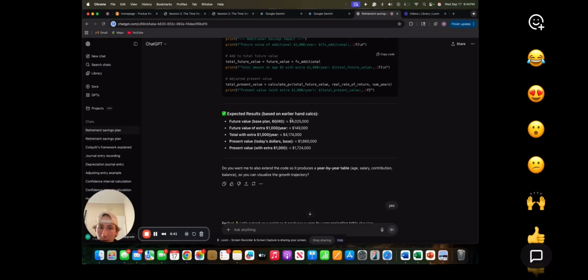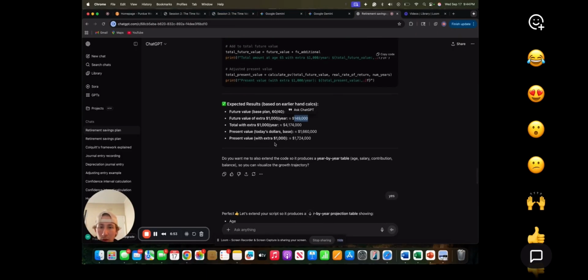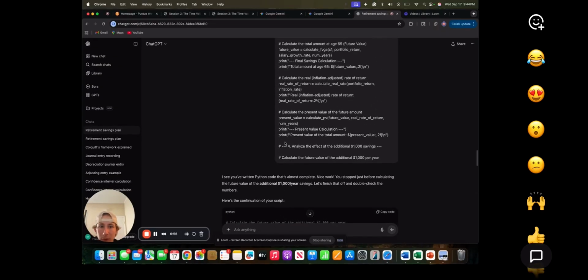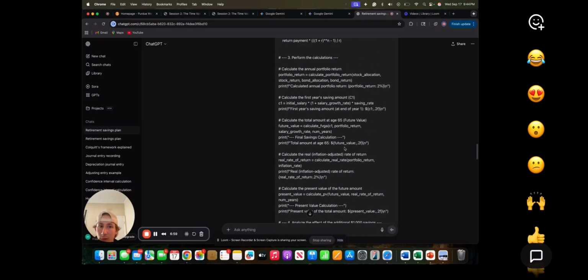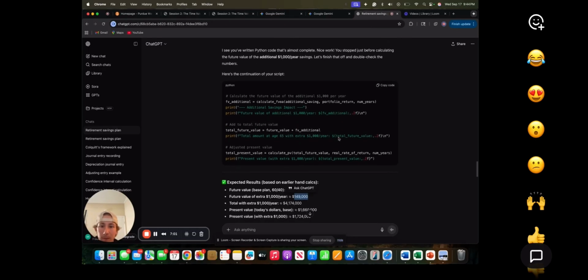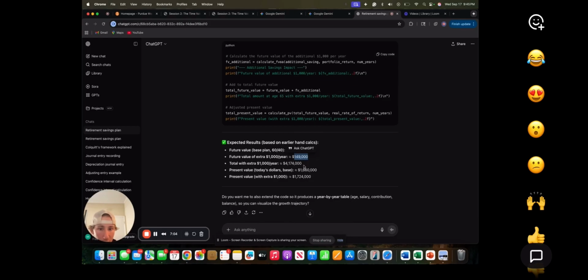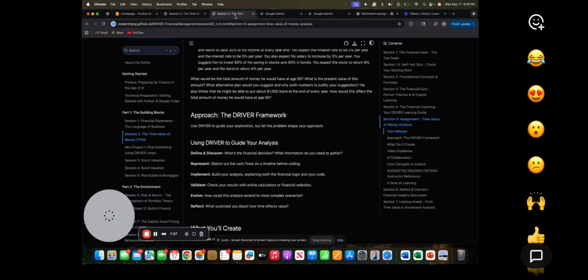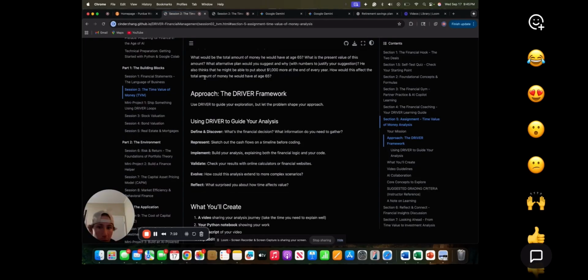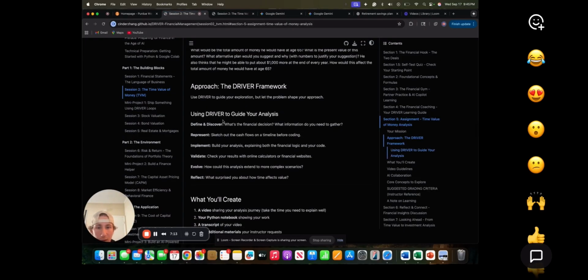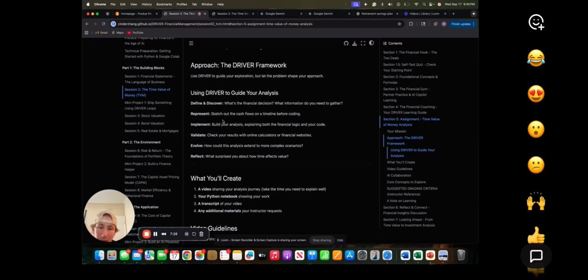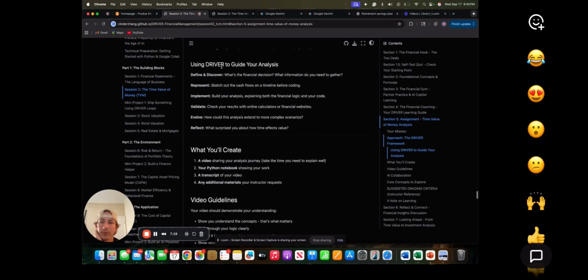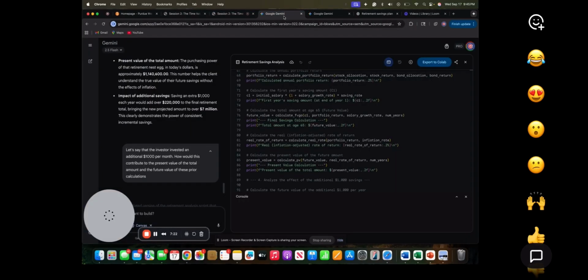If we go here, they said the future value of it would be $4 million. You would have $4 million instead of the $6.8 million that Gemini said. And with that extra $1,000 a year, we'd only be getting $149,000. So the calculations between the two could be off. But what I actually did was copy the code from Gemini into ChatGPT. It has the same code, but it came up with $2 million short. So I'm not sure if both AIs are wrong, or we can just estimate it, take the average of those two and say maybe we get a return of $5 million at the end value.